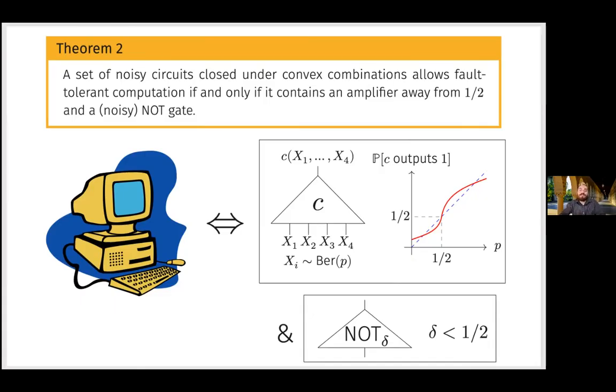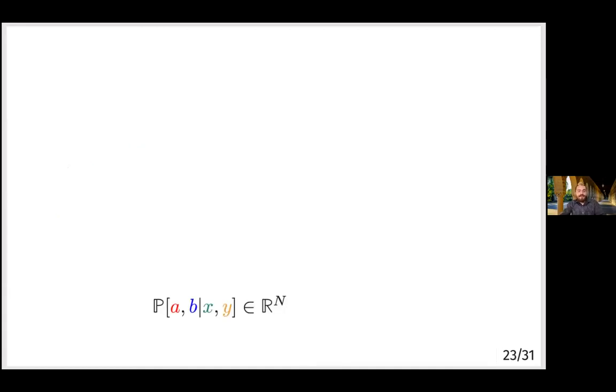And this was definitely implicit in prior work because, going back to von Neumann, these works would add redundancy to their circuit using some low-depth circuit like C that acted as kind of a majority gate to do voting and error correction, right? But what's interesting is that you can actually go the other way. So if you allow for convex combinations of circuits, then if you can reliably compute, this implies that you have an amplifier away from 1/2. And then you get these nice properties like the case of tau equals 0 from before reducing to the case of tau arbitrarily small. But also this theorem allows us to construct the game that we want.